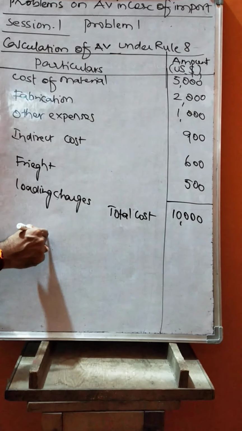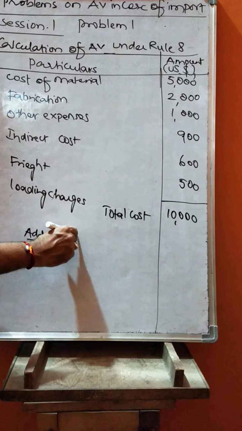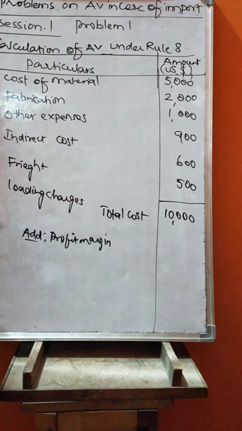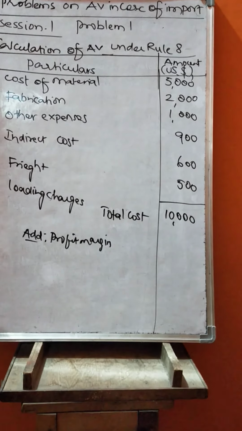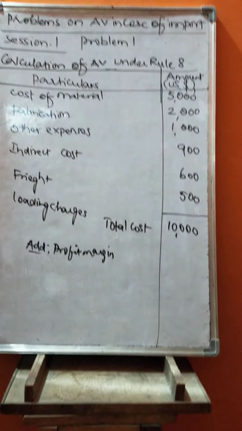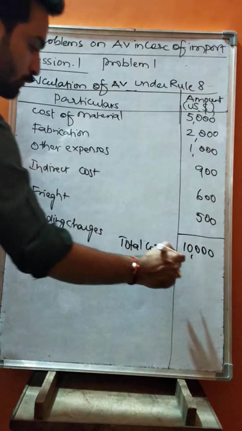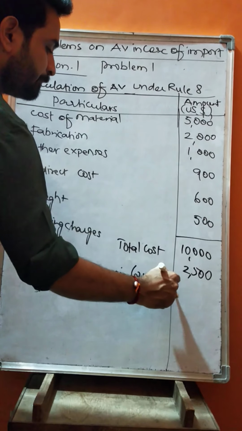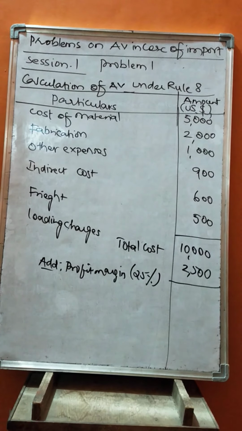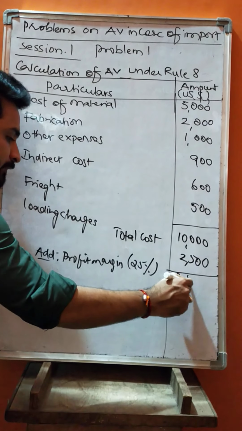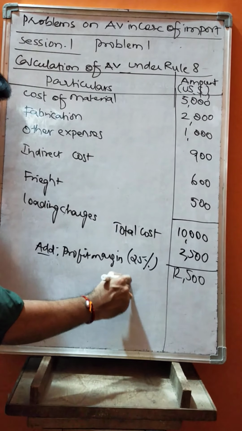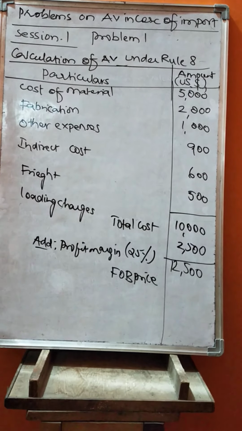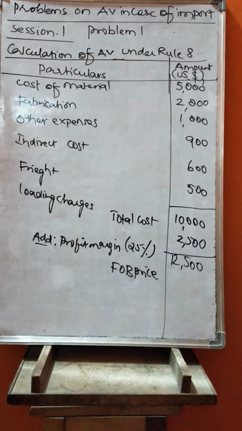Add profit margin. Here you have to be very careful. Either you can take 20% of total cost or 25% of FOB price. So let me take 25% of total cost. 25% of total cost comes to 2,500 US dollars. After adding this, we arrive at 12,500. So this is called the FOB price. What is FOB? Free on board price. For that, again we are adding freight and insurance.